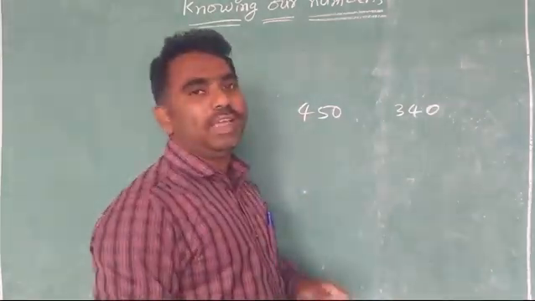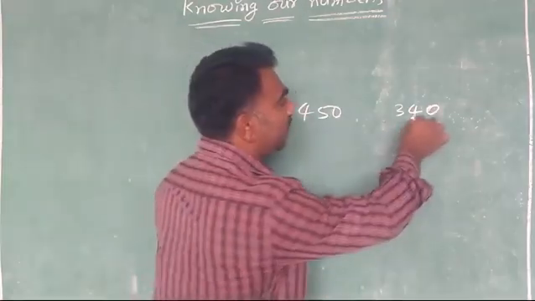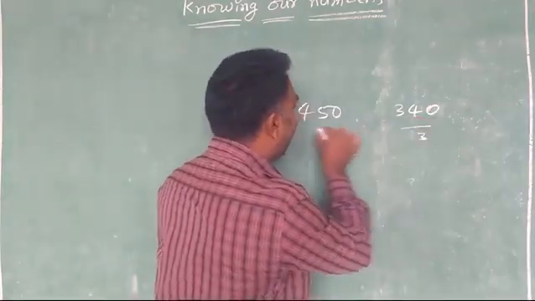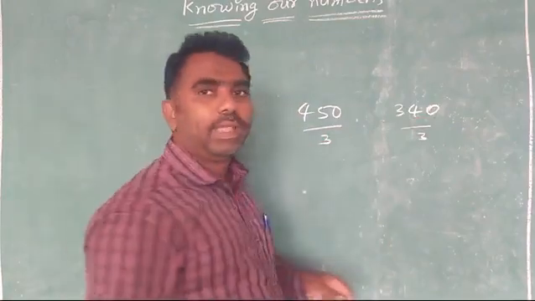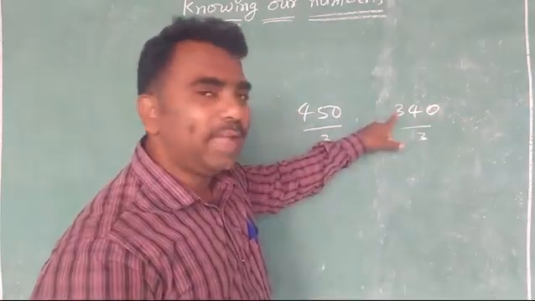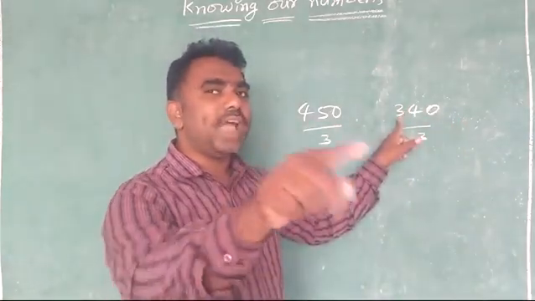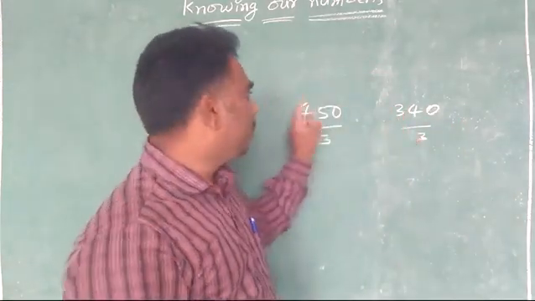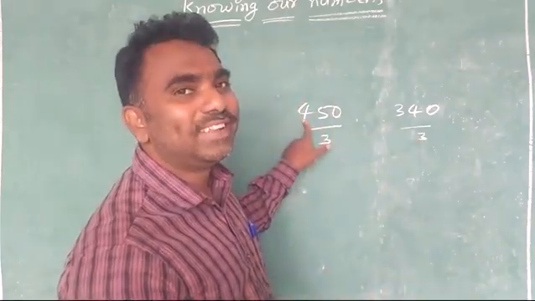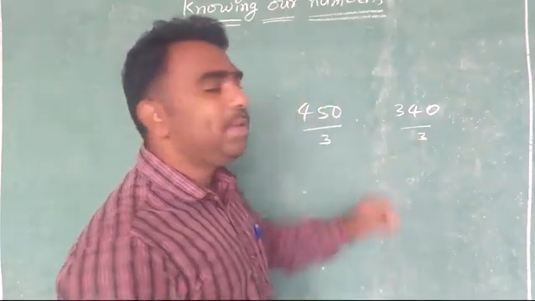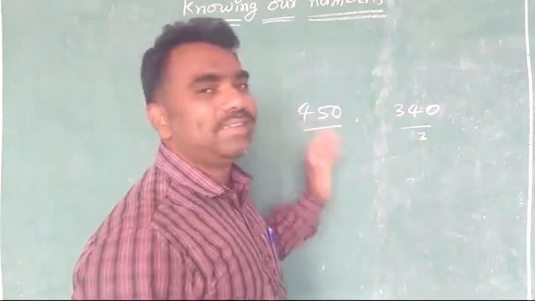You have more money, because you see here, this is a 3-digit number and this is also a 3-digit number. In that, look at the hundreds place, the highest place. Your brother has 300s only, but you have 400. So you can say this is the bigger number.